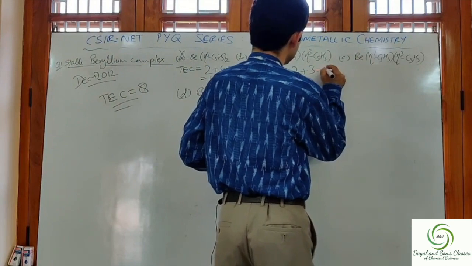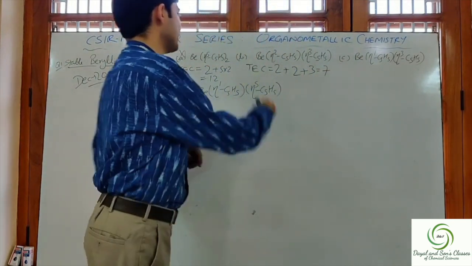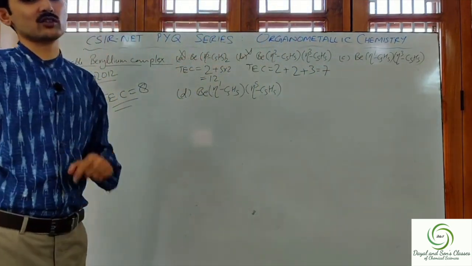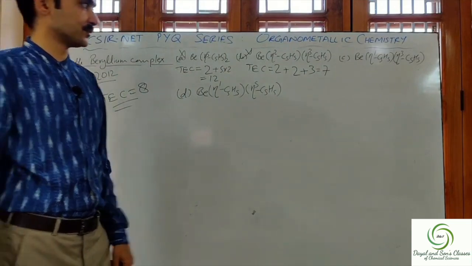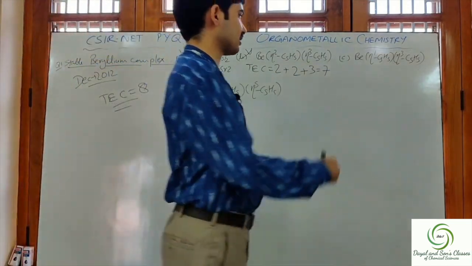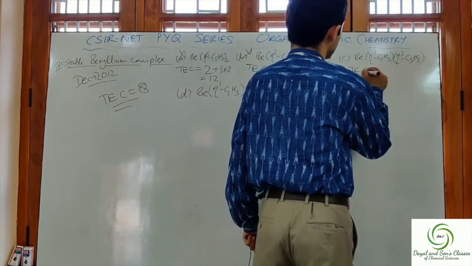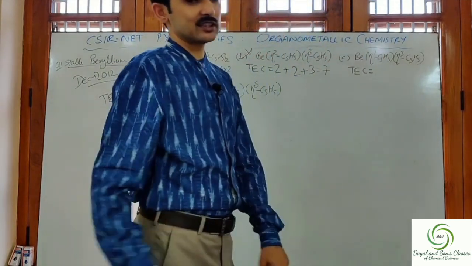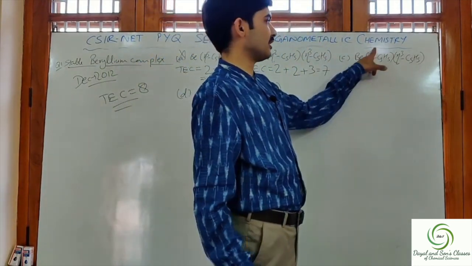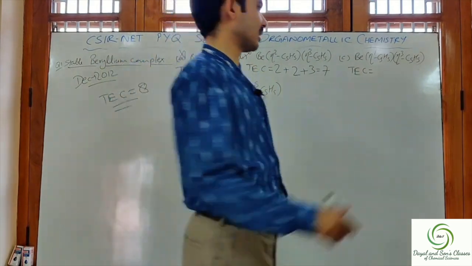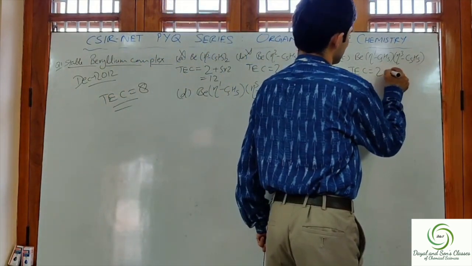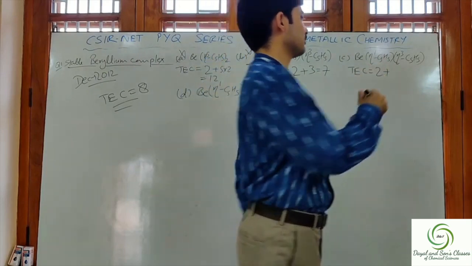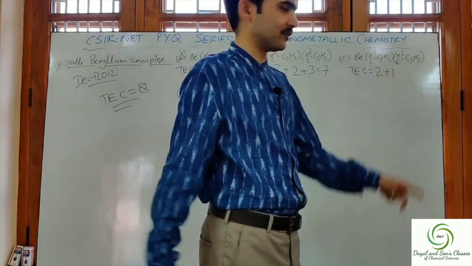So it comes out to be 7. So again this cannot be the stable one because total electron count is coming to be 7. Now let us check for this one, total electron count. TC is equal to, now here hapticity is 1, C5H5 with hapticity 1 will contribute 1 electron. 2 electron for beryllium, 1 electron for C5H5 with hapticity 1.